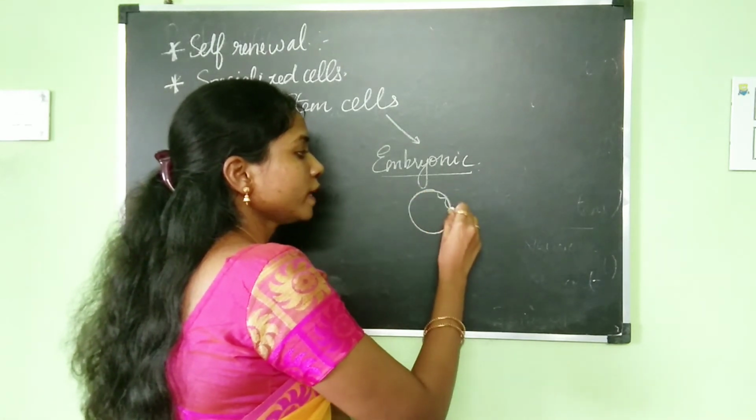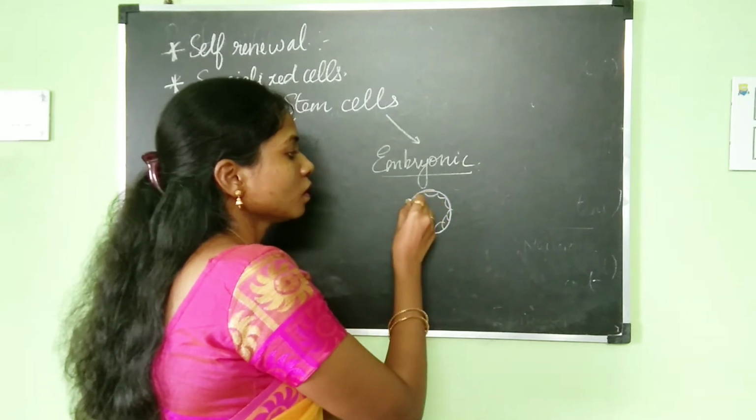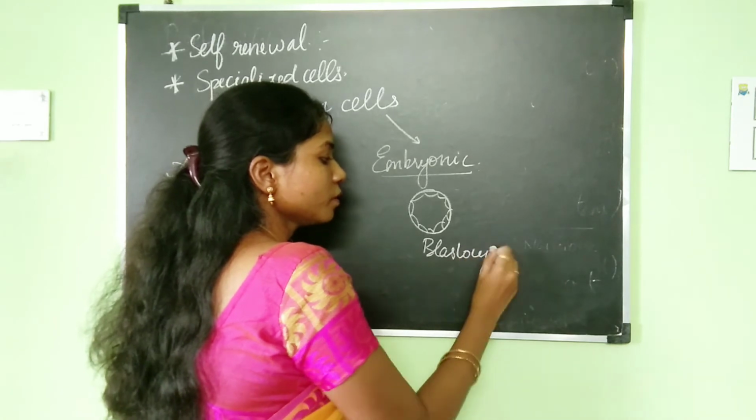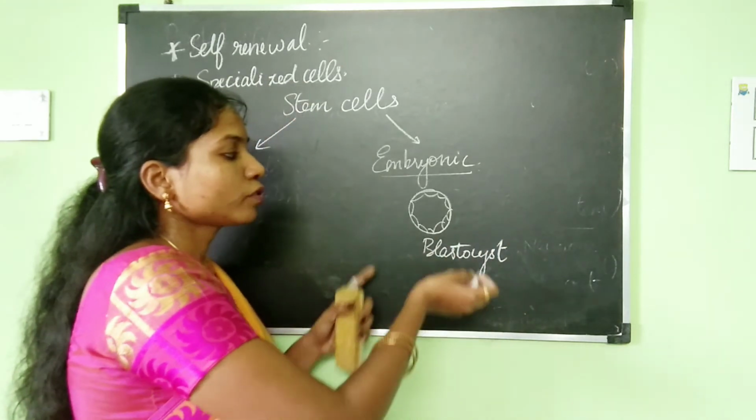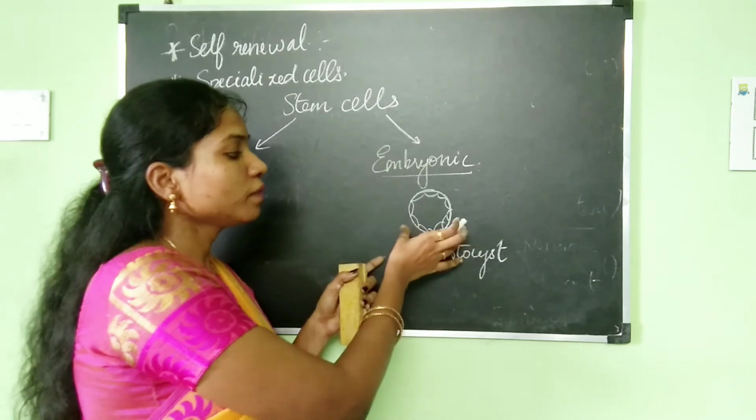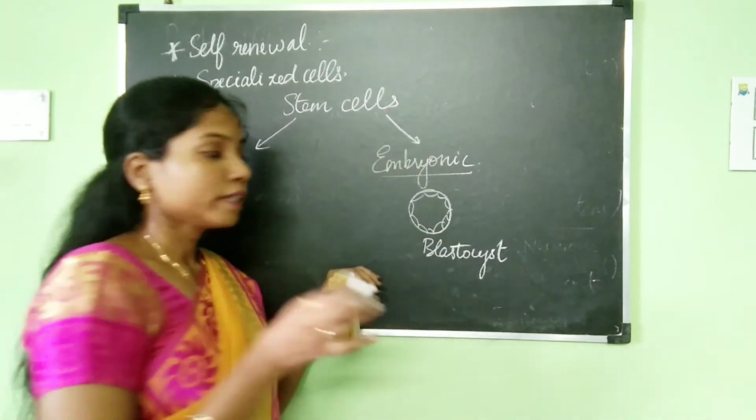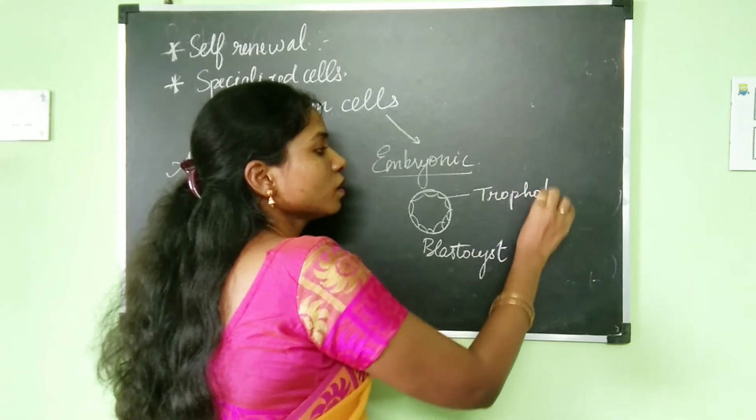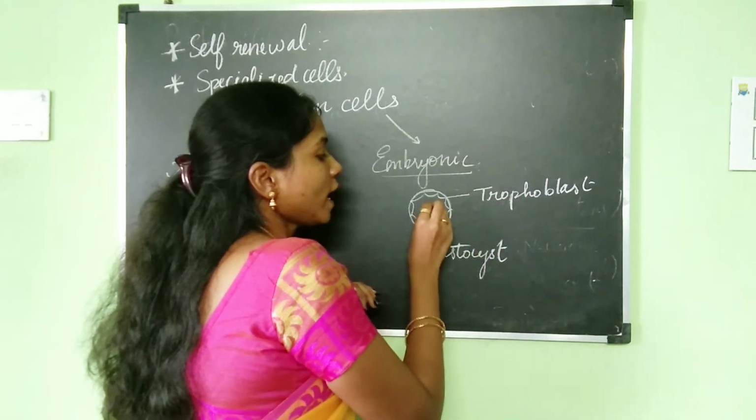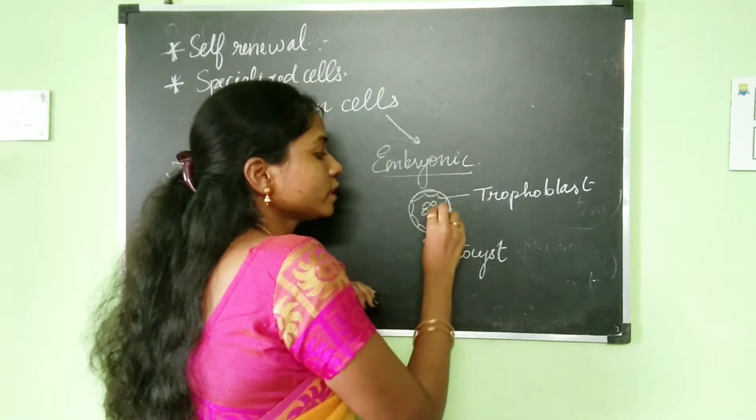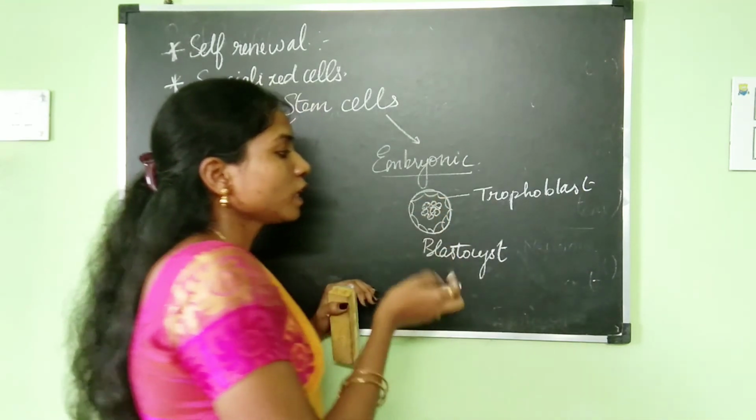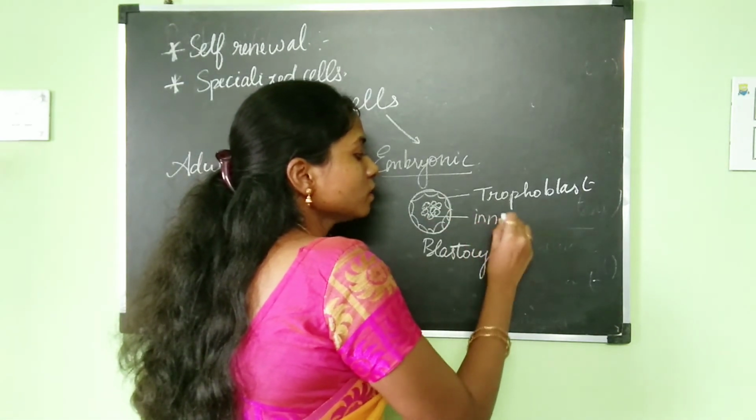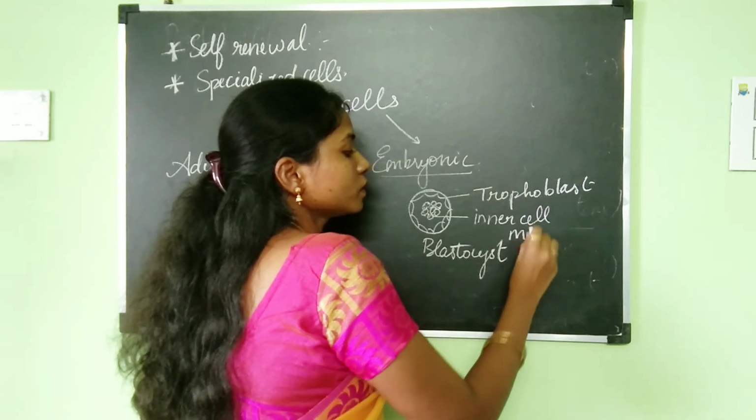So when we talk about the embryo, in the blastocyst stage of the embryo, okay, so this is the blastocyst. In the blastocyst stage of embryonic development, the outermost cells which are present are called the trophoblast cells. And inner to those trophoblast cells, there are a few more cells, and those cells are called the inner cell mass.